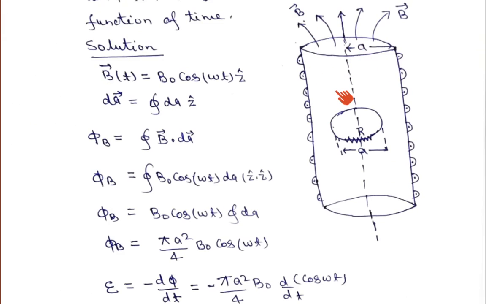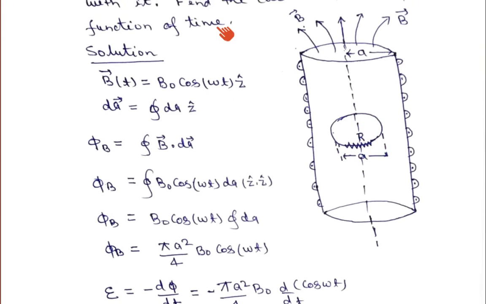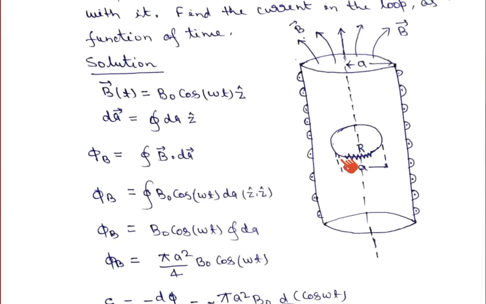And then it is asked that a circular loop is present at the center of the solenoid along the axis. The axis of the solenoid and ring is the same, and this ring has a resistance R, and the radius of the ring is a by 2, that means the diameter of the ring is a. Then it is asked to find the current which is flowing across the resistance.